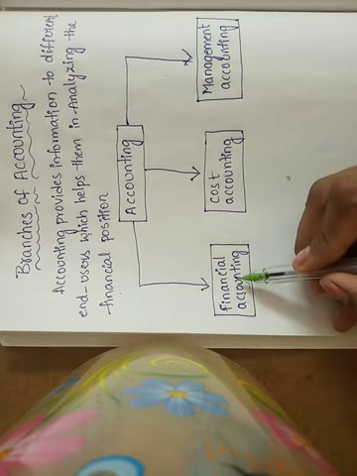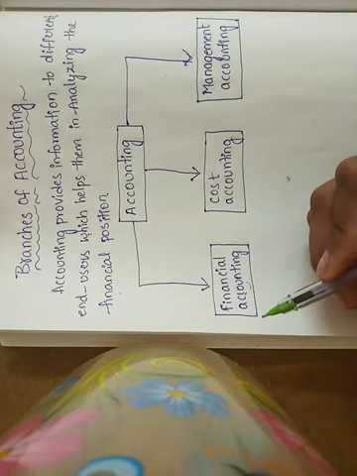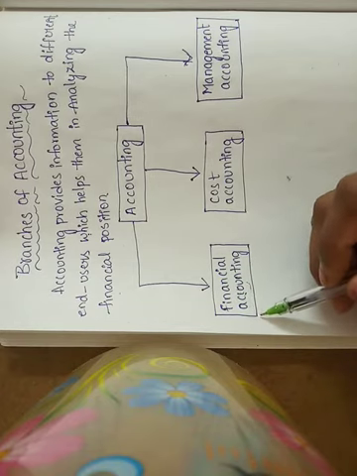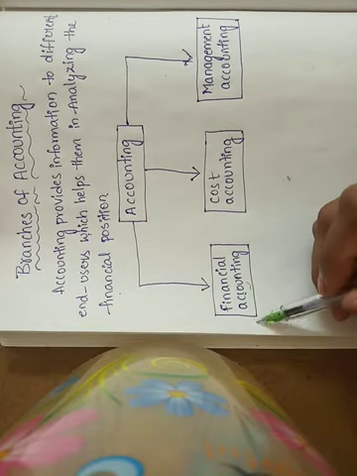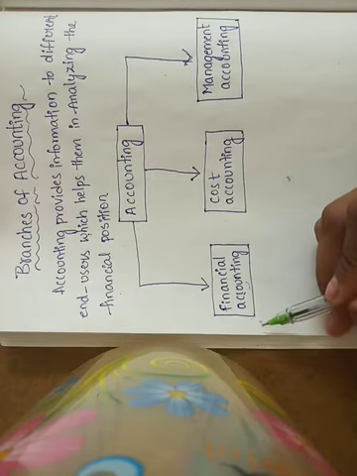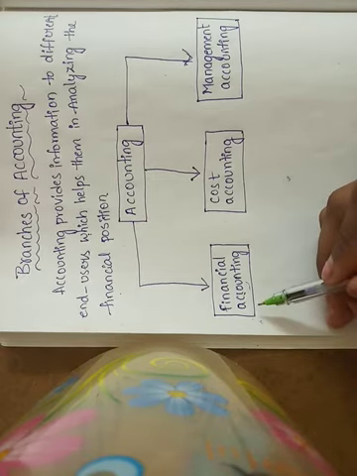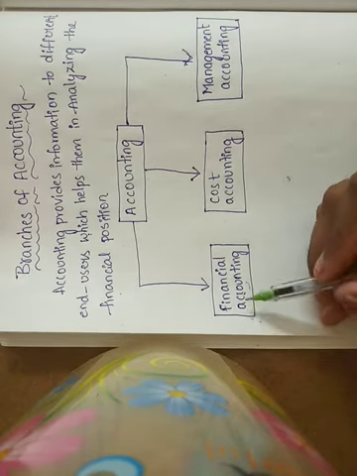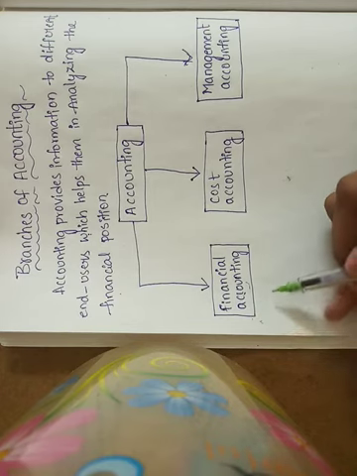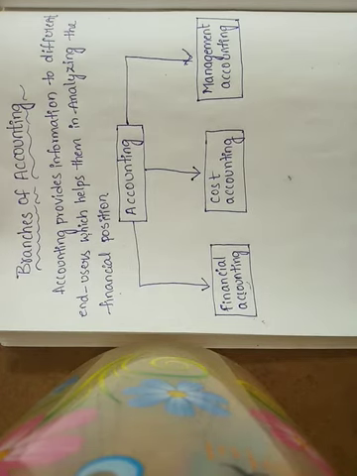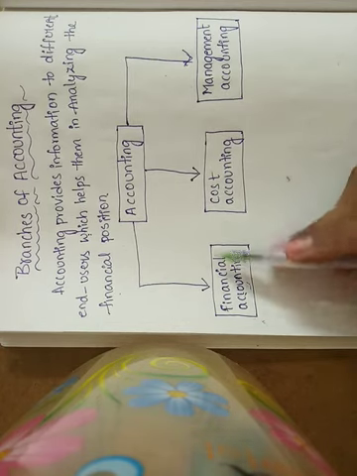So mainly in financial accounting we prepare the profit and loss account and balance sheet. It helps in communicating the accounting information of the business to its end users such as shareholders, employees.